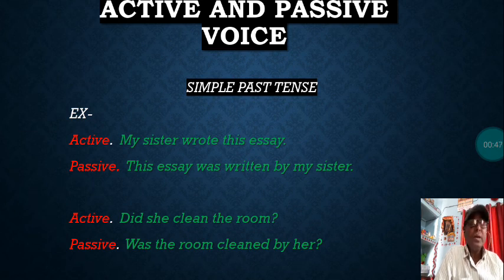Last day I introduced you to present tense, how to change the sentence from active to passive: simple present tense, present continuous tense, and present perfect tense. So you all learned the examples and the related rules, how that can be changed into passive form. Through examples I had explained how a positive sentence, a negative and an interrogative sentence are changed into passive form from active.